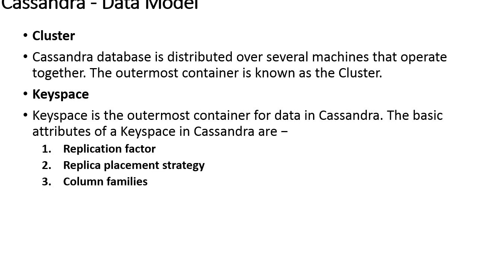And the third one is the column families. Key space is a container for a list of one or more column families. A column family in turn is a container of a collection of rows. Each row contains ordered columns. Column families represent the structure of our data. Each key space has at least one and often many column families. So the key space and the cluster are very important components of the Cassandra data model.